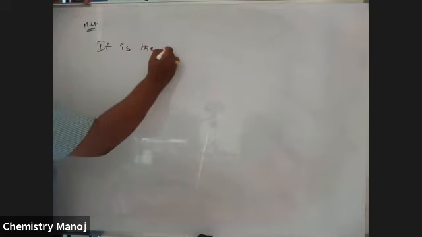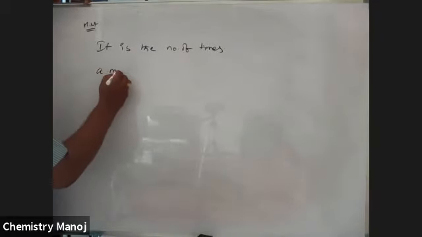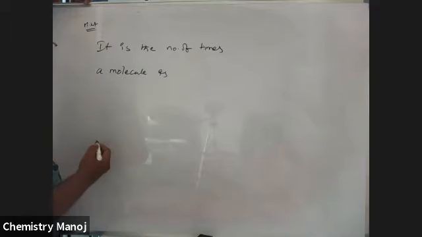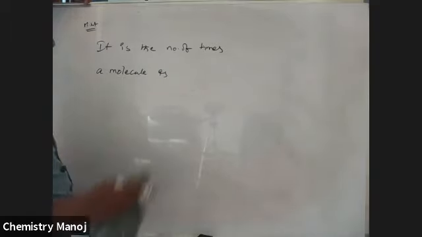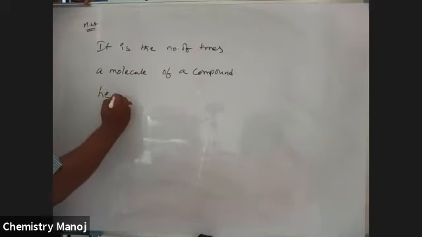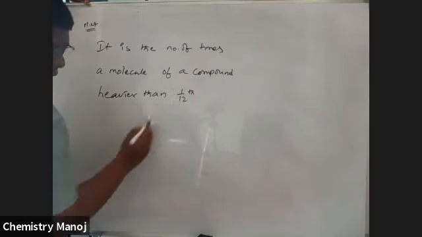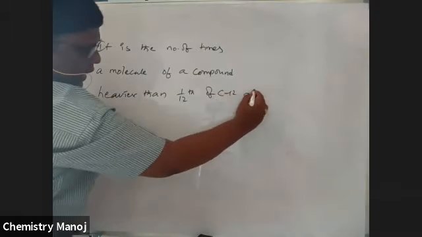Molecular weight is nothing but the number of times a molecule of a compound is heavier than 1/12 of C12 atom.